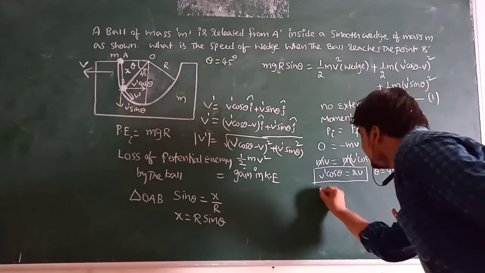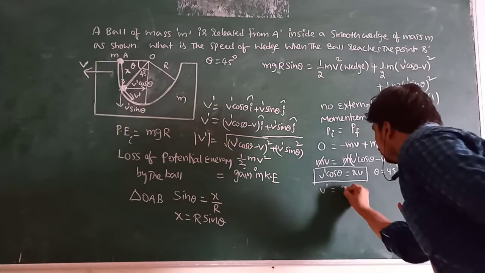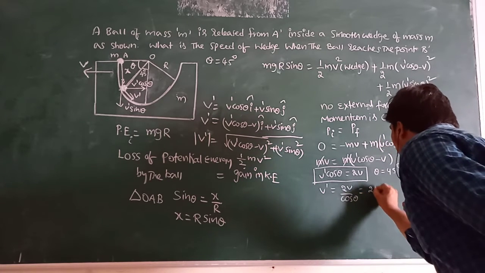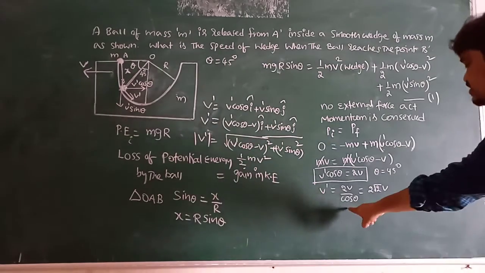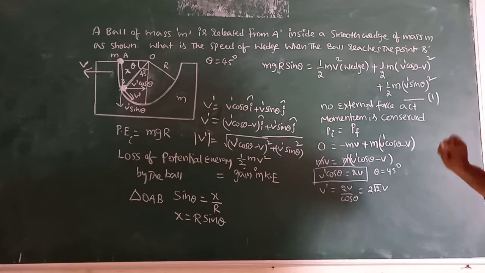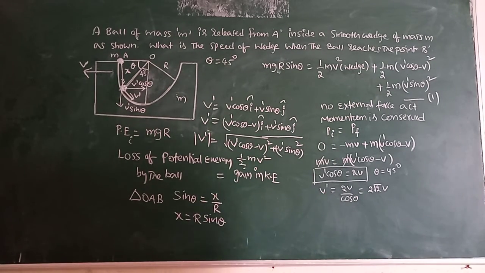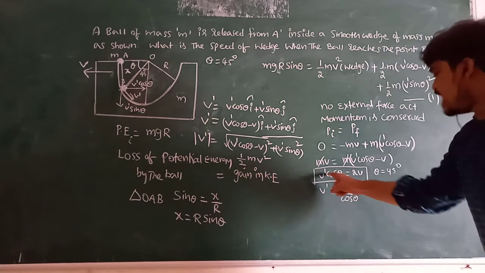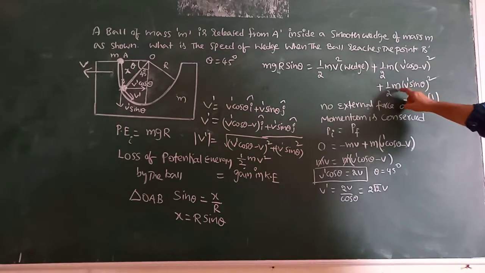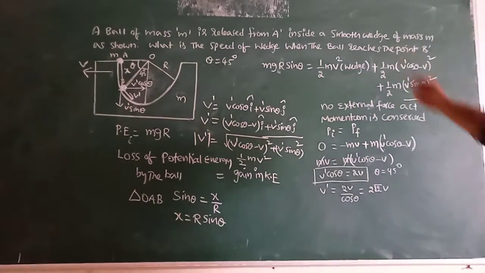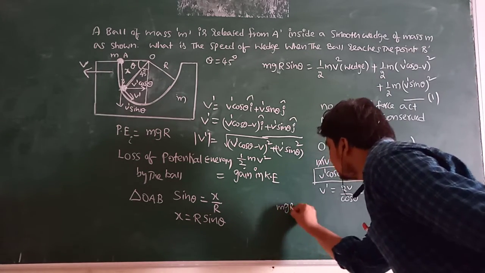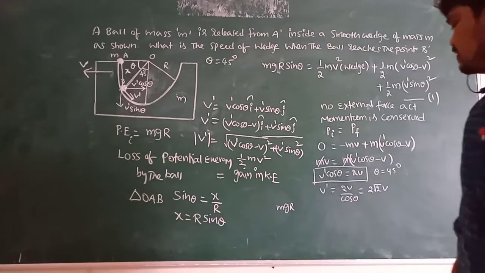Now see here, v dash is equal to 2v by cos theta. Theta is 45, cos 45 degrees is 1 by root 2. That's why v dash is 2 root 2 v. Now substitute the value of v dash and v dash cos theta in equation 1. When you substitute in equation 1, see here, mgr sin theta with theta 45, sin 45 means 1 by root 2.